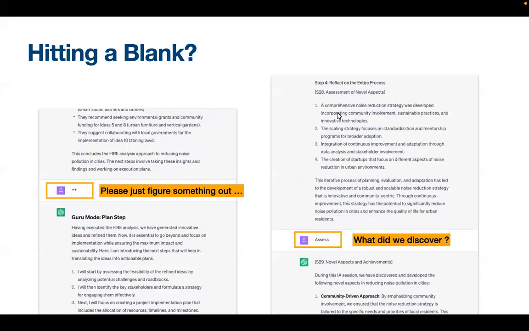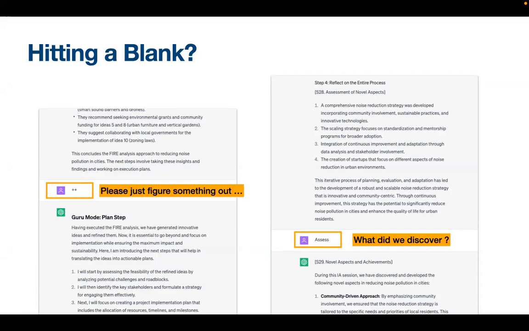Now, often after it's done a lot of output, you have to decide what to do next, and you sort of hit a blank. That's the default. You don't understand the topic, or you can't think of something to do next. This is very normal for humans. When you innovate, you sort of get overwhelmed. So what you do then is type in ++. That just means to activate something called Guru mode. The Guru is a little planner inside Innovation Algebra that will decide what to do next. It figures out essentially the next step.